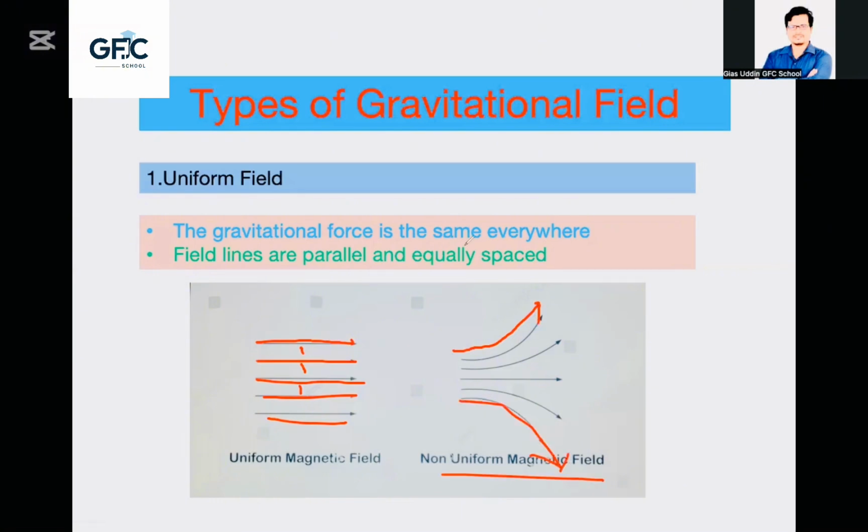If gravitational force is the same everywhere, then we'll say this is a uniform field. Field lines are parallel. Look, this is parallel, and equally spaced. The spaces are equally separated. That's why it is called a uniform field.